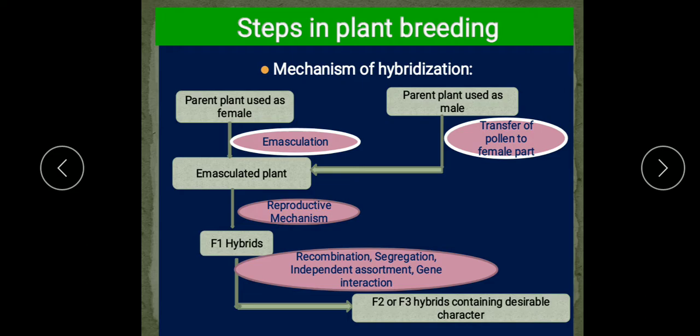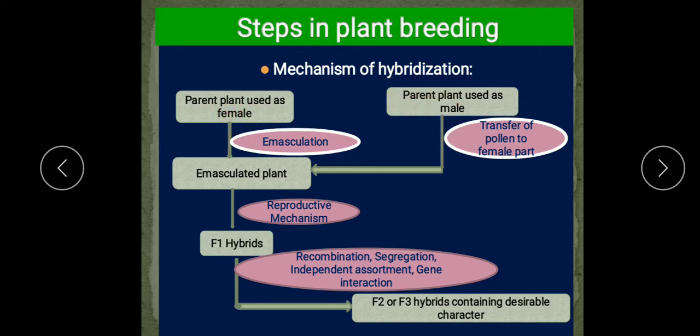So in the steps of plant breeding, we are studying the mechanism of hybridization. Here the individuals which are used in hybridization are known as the parents. So the choice of the parents is critical for the success of a breeding program, and it is done with the utmost care. Just now I explained that first the variety is selected, meaning selection of the parents, and they are evaluated too. So one of the two parents is used as the female and the other as the male.